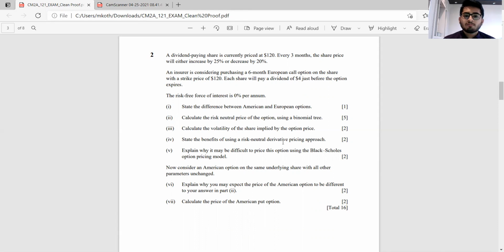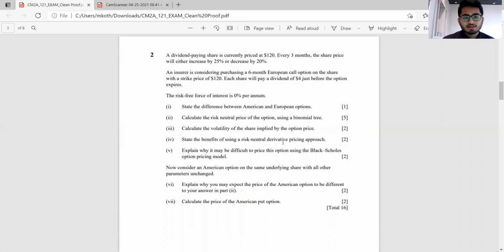Part 5 is why it might be difficult to price the option using Black-Scholes option pricing model. So first of all, the model in Black-Scholes model, what we assume is that if it's a dividend paying underlying asset, then we assume that dividends are paid continuously. But here certainly that is not the case. There is only a discrete dividend which is taking place and not a continuous one. So that is one of the difficulties which we would have while pricing this particular option if we use Black-Scholes model.